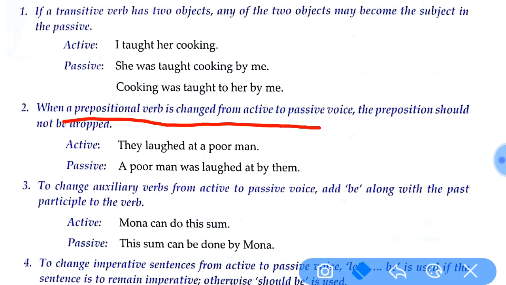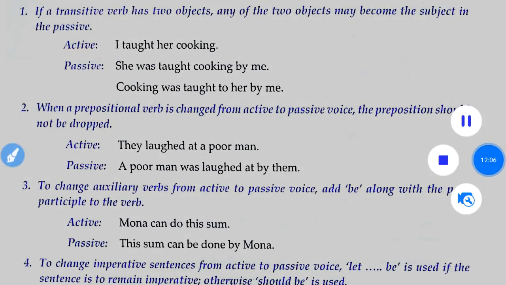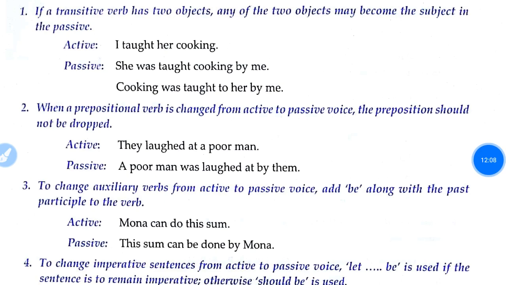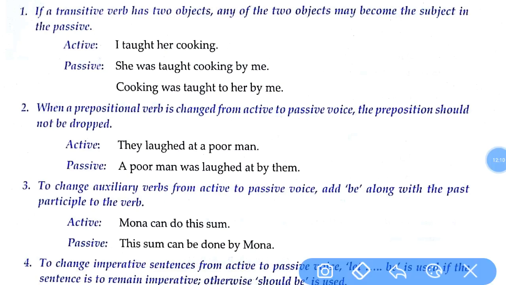Should not be removed from there. So it should not be dropped. For example, they laughed at a poor man. Look at here. Laughed at is the prepositional verb. This should be carried over when we change into passive voice.